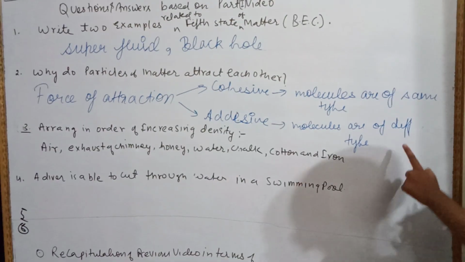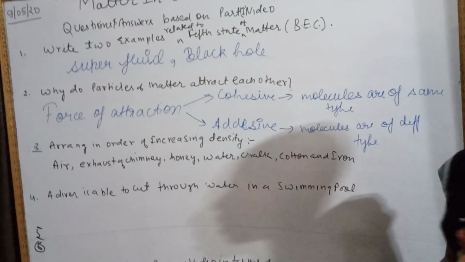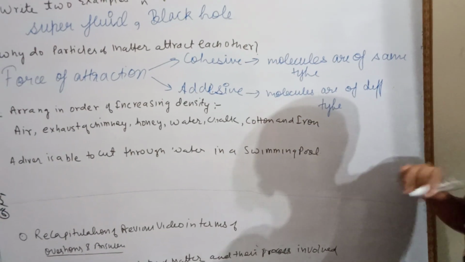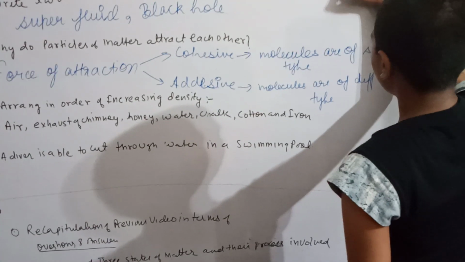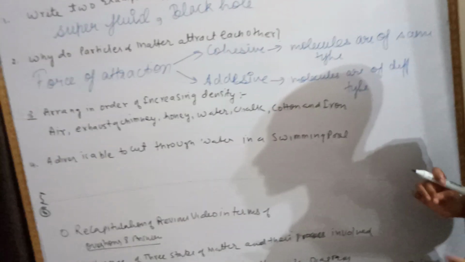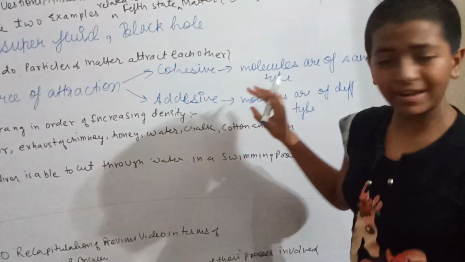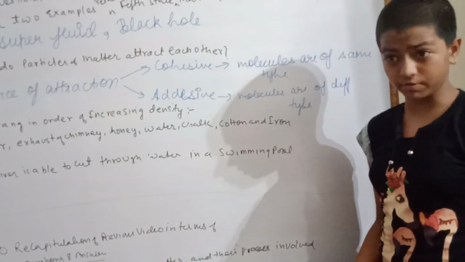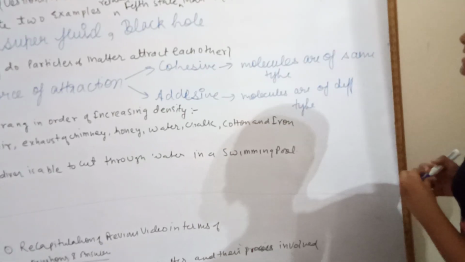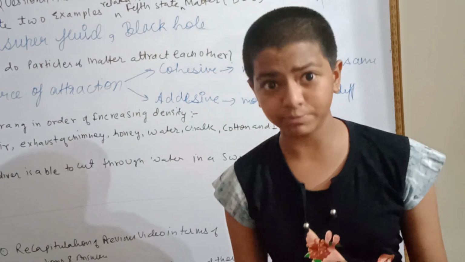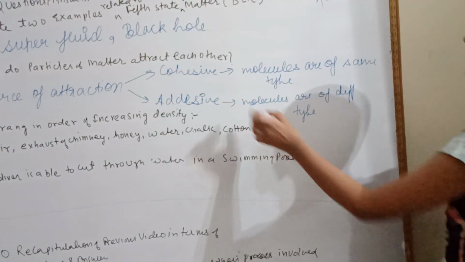I hope you are able to understand. For example, take hydrogen. In hydrogen, there are the same type of atoms, so which force of attraction will be there? Cohesive force of attraction. And in adhesive, for example, we will take any compound, in that there are different types of molecules. So that will be adhesive force.